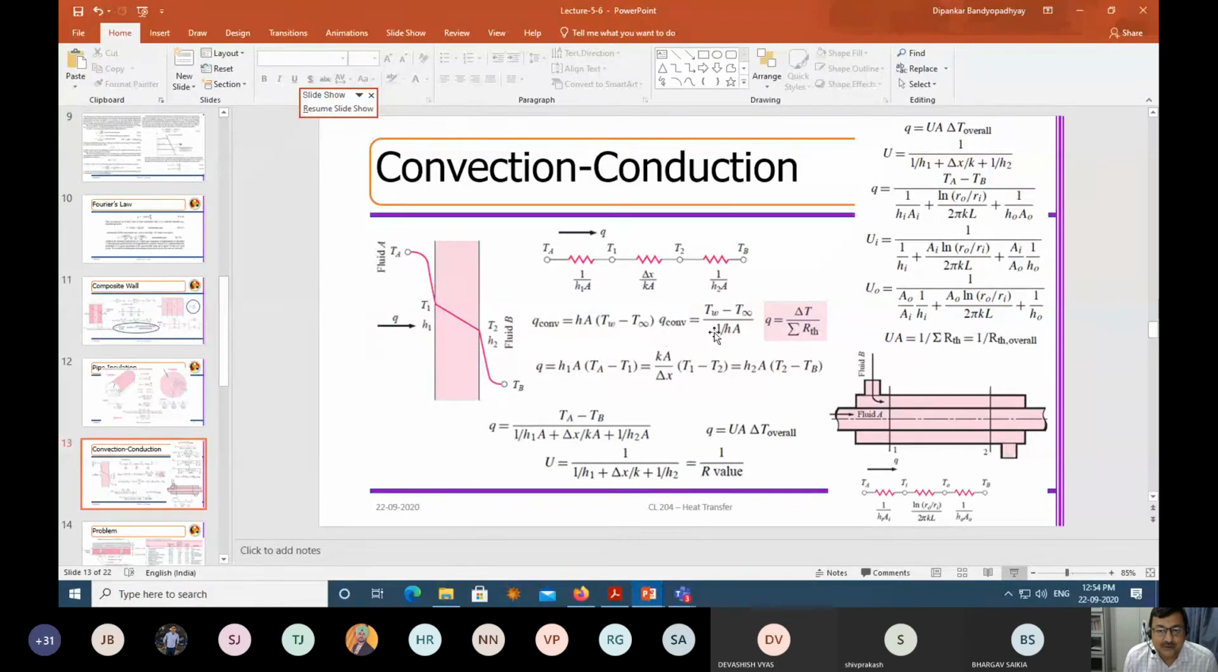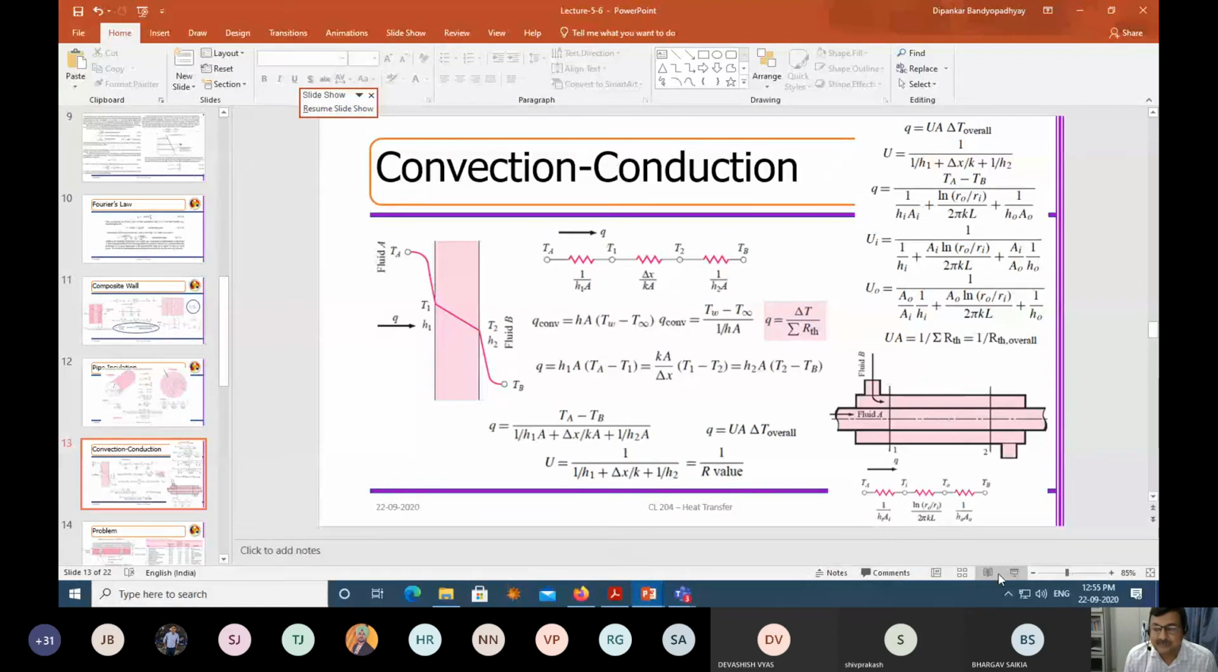So you can also see the convective equation can be written as Q equal to delta T by summation of all the resistances. So how do I expect here? Here Q is equal to H1 A TA minus T1. H1 means the heat transfer coefficient here. Then Ka by delta X into T1 minus T2, this is through conduction, this is through convection, this is through conduction. And then there is H2A into T2 minus TB, which is from the fluid B.